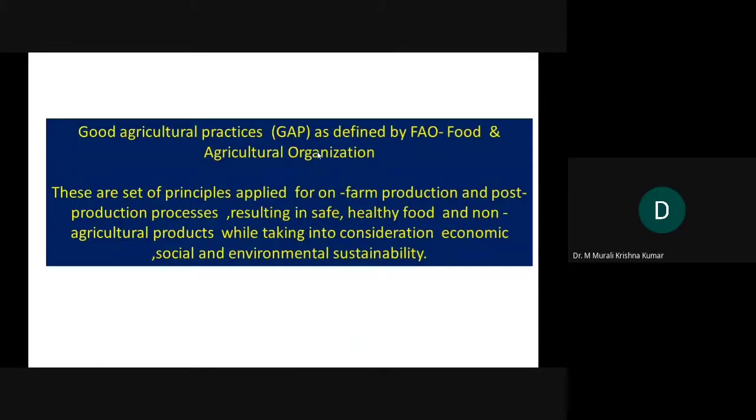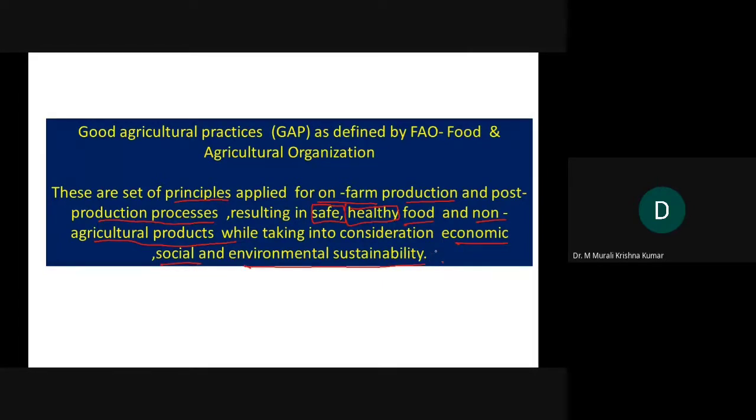Now, what are good agricultural practices as defined by the Food and Agriculture Organization under the aegis of WHO? These are a set of principles applied for on-farm production and post-production processes, resulting in safe, healthy food and non-agricultural products, while taking into consideration economic, social, and environmental sustainability.